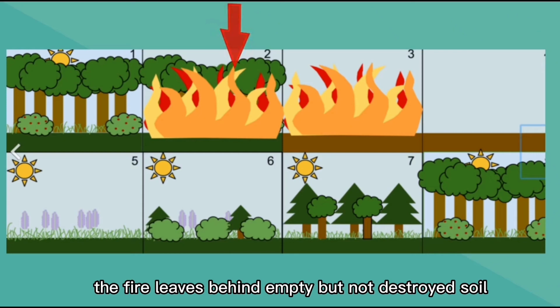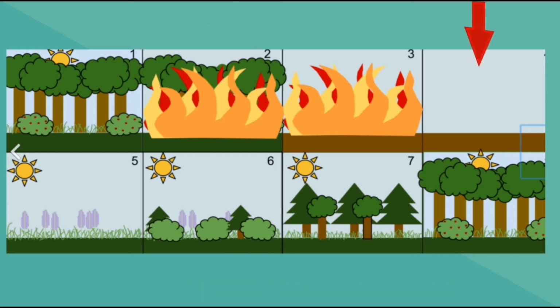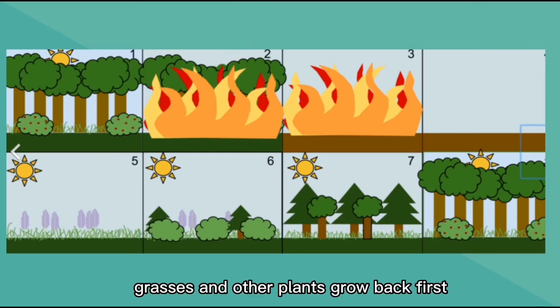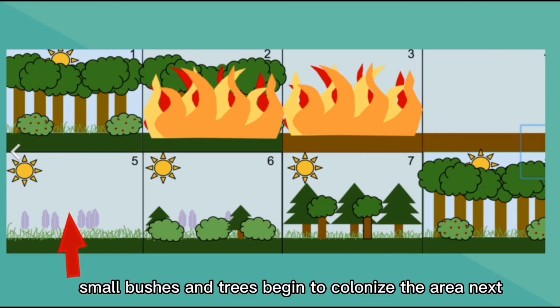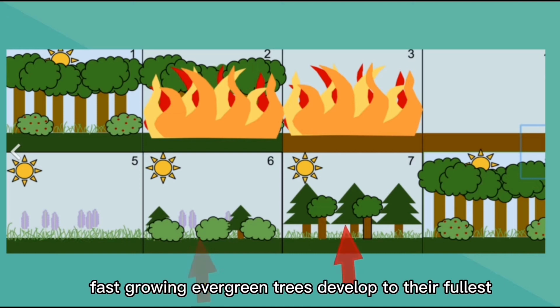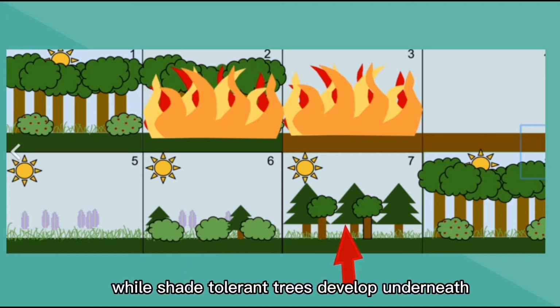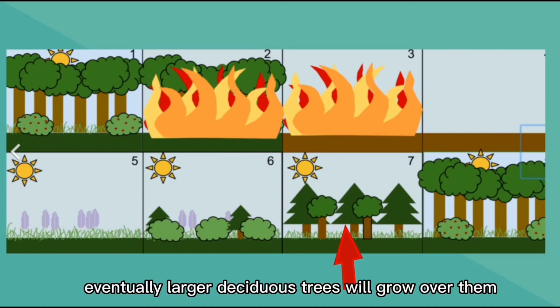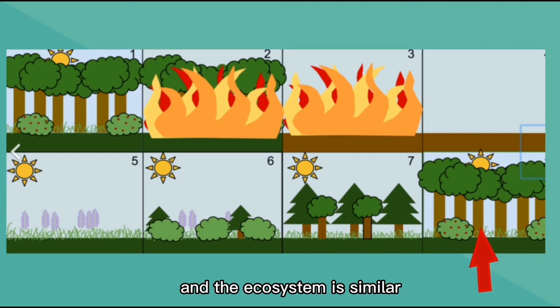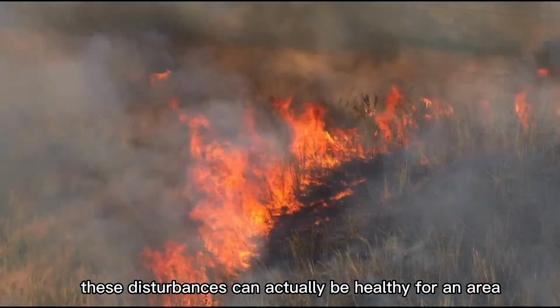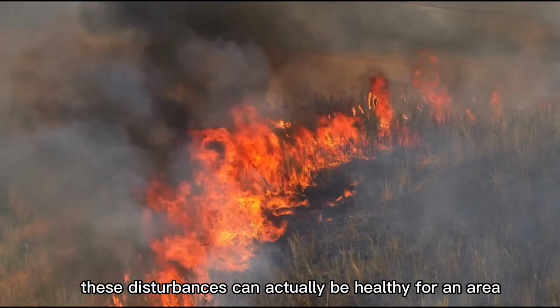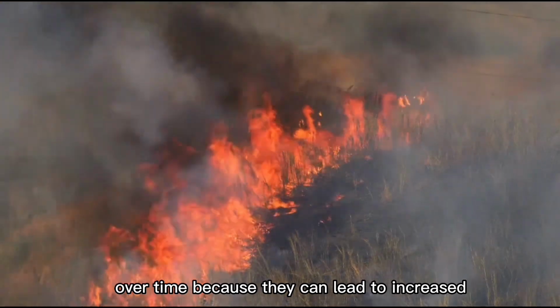Fire leaves behind empty but not destroyed soil. Grasses and other plants grow back first. Small bushes and trees begin to colonize the area. Next, fast-growing evergreen trees develop to their fullest, while shade-tolerant trees develop underneath. Eventually, larger deciduous trees will grow over them, and the ecosystem is similar but different from where it began. These disturbances can actually be healthy for an area over time because they can lead to increased biodiversity.